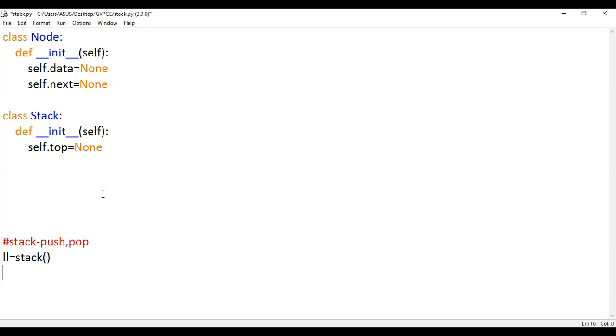Okay. After this, you're supposed to call your push: LL.push. You're going to call your push operation. So now let us write the logic for push. Let us assume I want to insert data 10 into it. What is the structure? Once we do it like this, the structure will be like this, isn't it? Here, top is initially empty, there is no value in top, so top will be None initially.